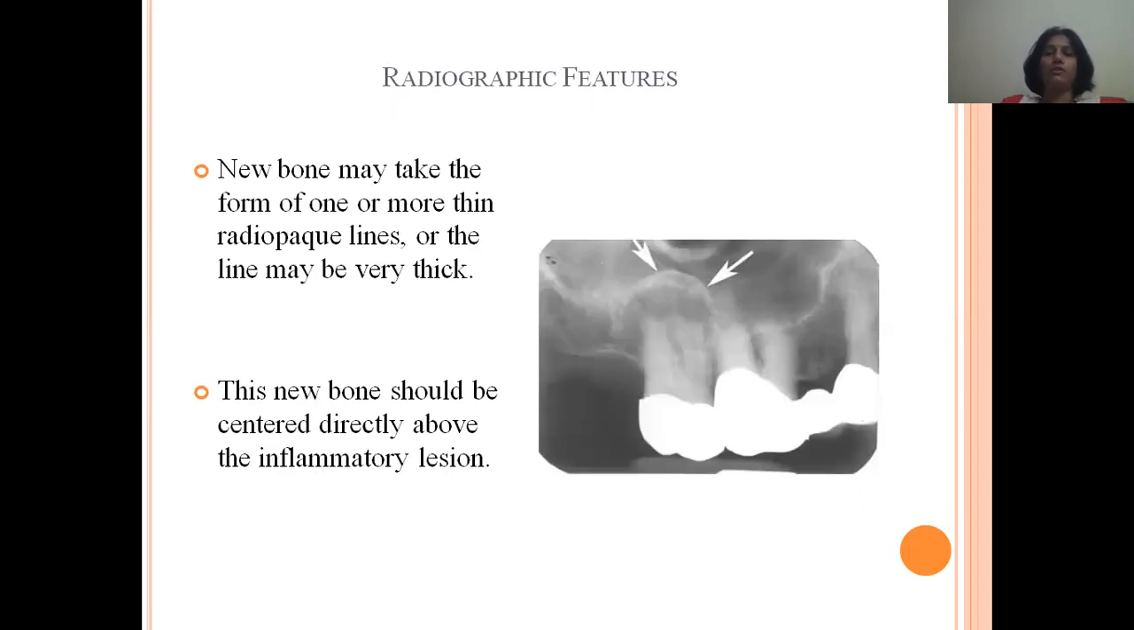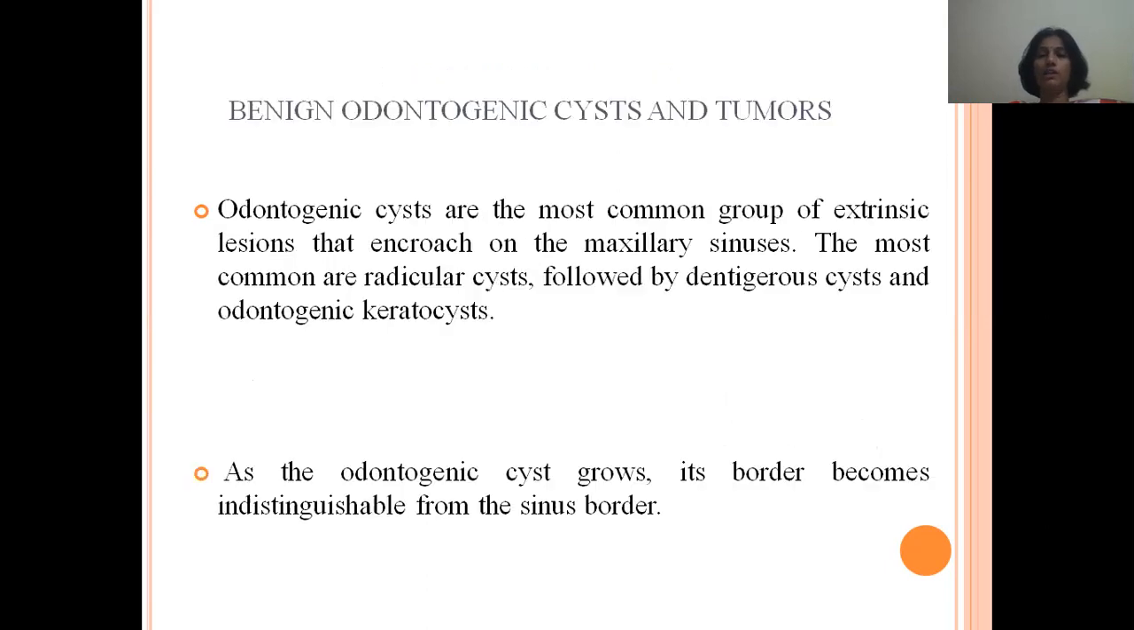So when you see in this intraoral periapical radiograph, we can see a radiopaque line surrounding the periapical region of the maxillary second molar. So this new bone formation always takes the form of one or more thin radiopaque lines, or it may appear very thick also. This new bone is directly centered over the inflammatory lesion.